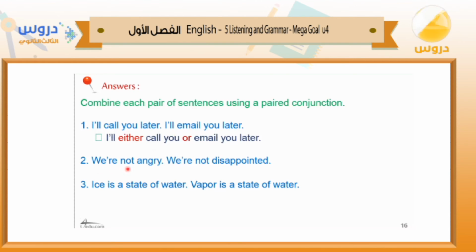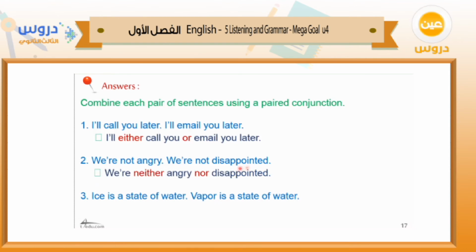Number 2, we're not angry, we're not disappointed. So it's a negative sentence. I need to use a paired conjunction. What can I use? We're neither angry nor disappointed. I use neither nor because it's negative. Here I use either or because it's affirmative.